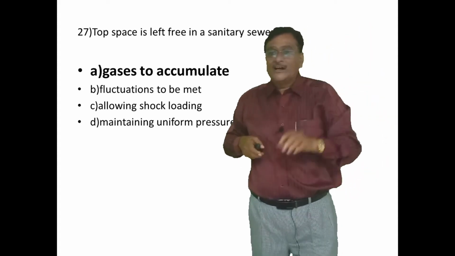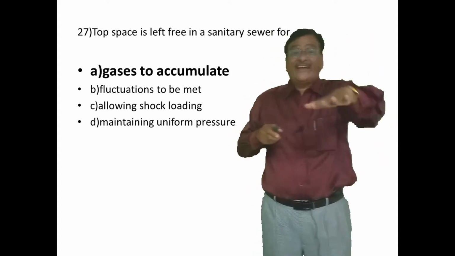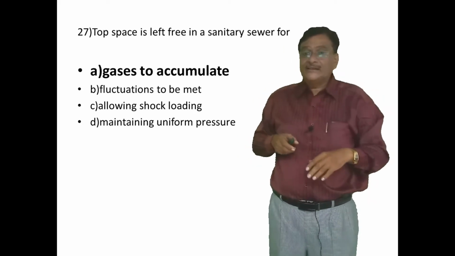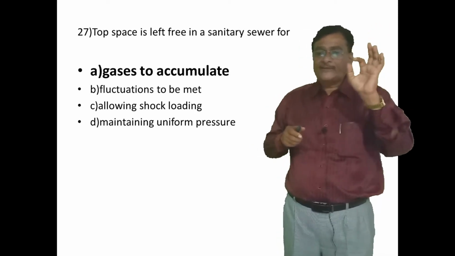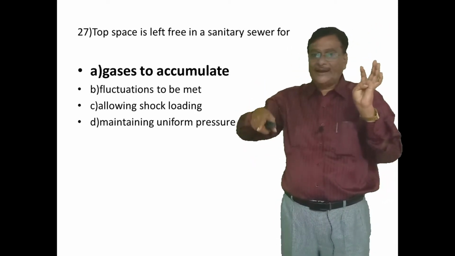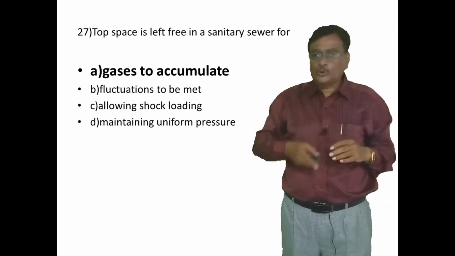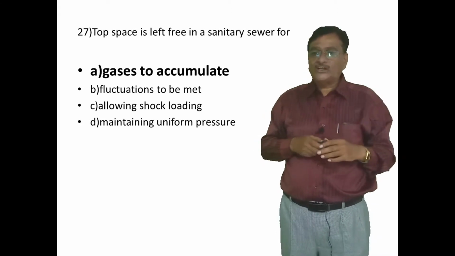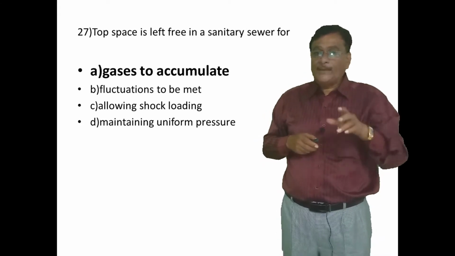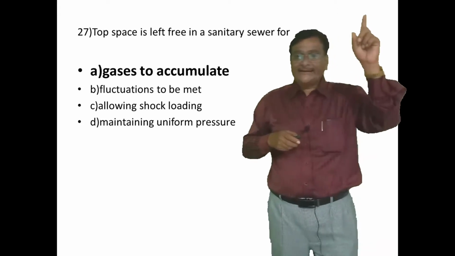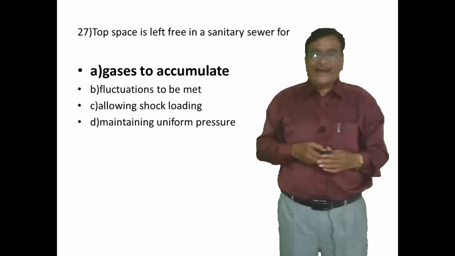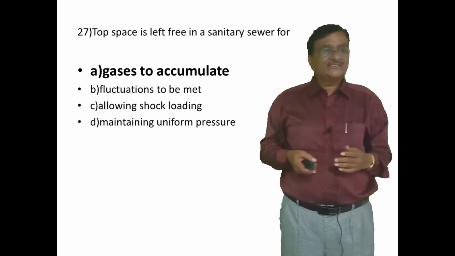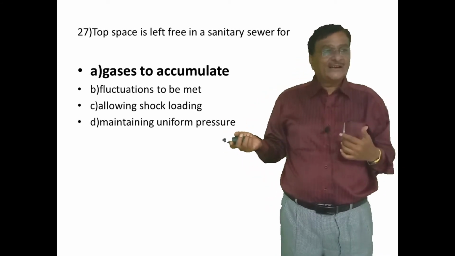Now the question is that top space is left free in a sanitary sewer for what? Again, first is gases to accumulate, second is fluctuation to be met, third is allowing shock loading, fourth is maintaining uniform pressure. The right answer is the first one, gases to accumulate. I told you already, as the sanitary sewage consists of dangerous gases, correct or not?